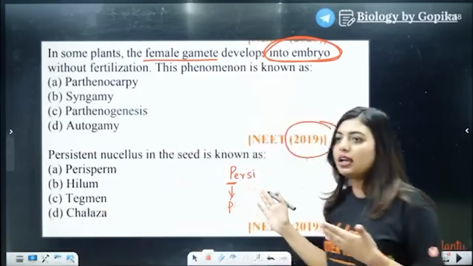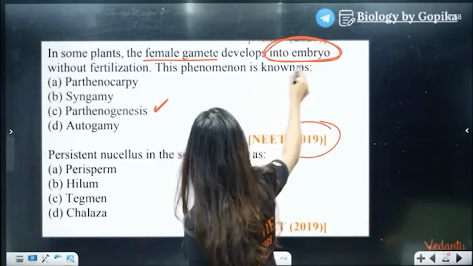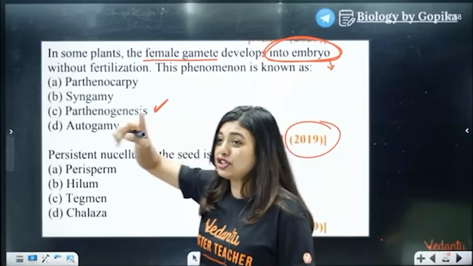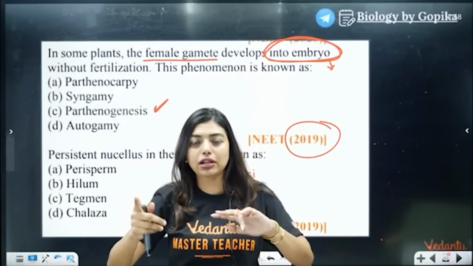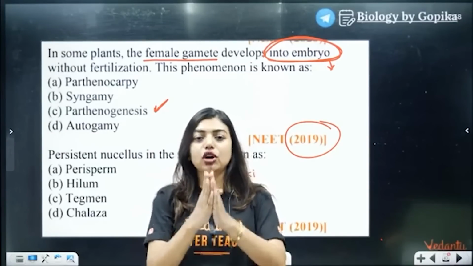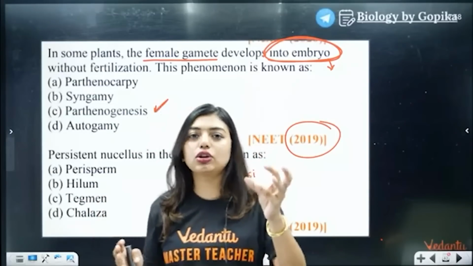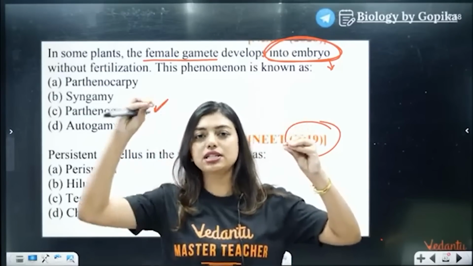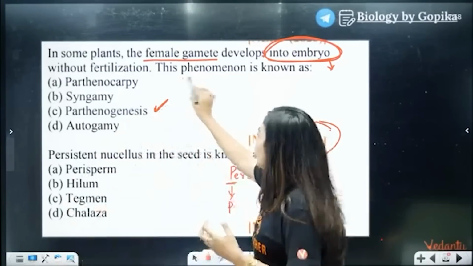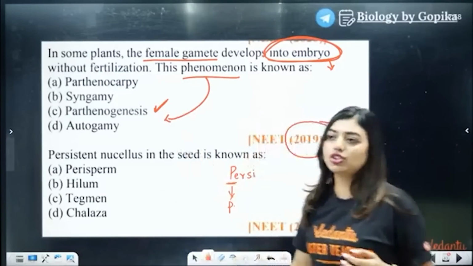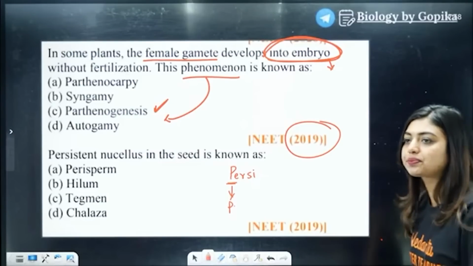So what will your answer be? Parthenogenesis, because here they're talking about embryo. That is why I told you. I know that some of you might have checked the difference between parthenocarpy and parthenogenesis. Students, you can search it in terminologies of plants as well. If you see the direct definition, they'll tell parthenocarpy is related to fruits, parthenogenesis is related to animals. But here they're talking about the phenomenon. The phenomenon is obviously going to be parthenogenesis, right? Yes, chartered accountant is the answer.